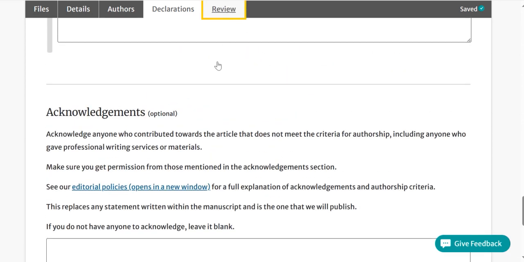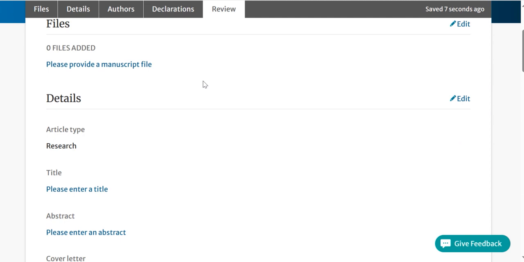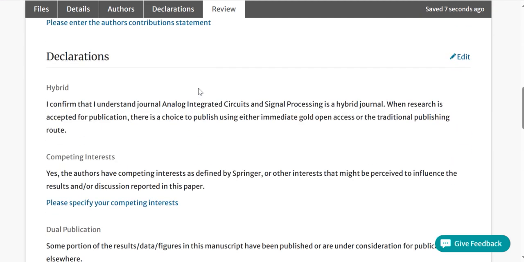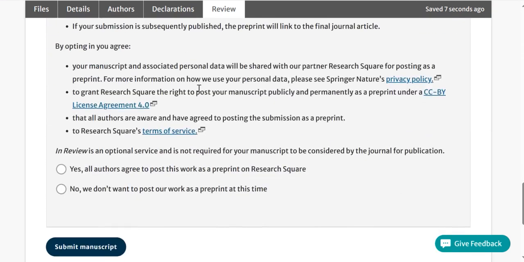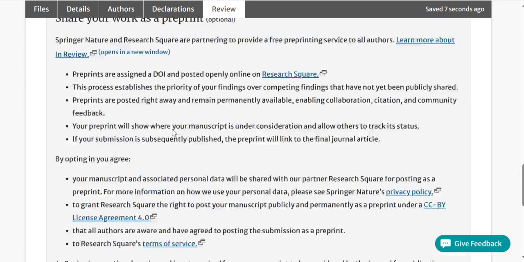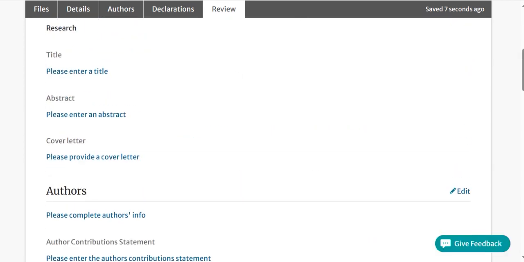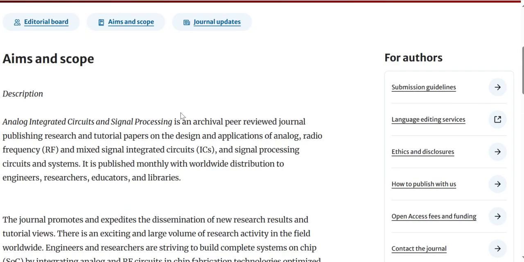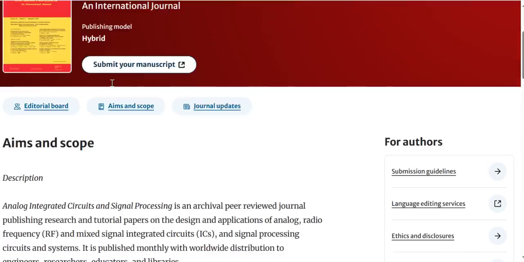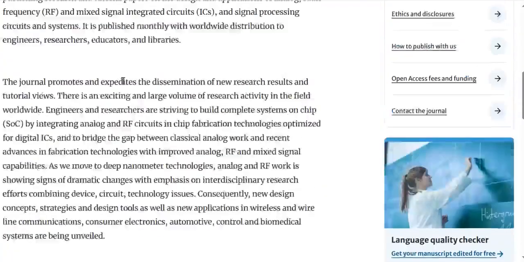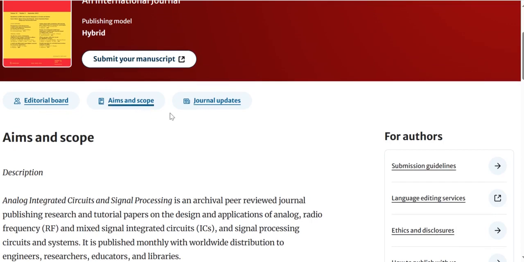Once you have declared all these things, you need to check everything is there, and once it is, you can finally submit your manuscript. Once it is submitted, it will take around 130 days for the first decision in this particular journal, and this journal is free of cost.